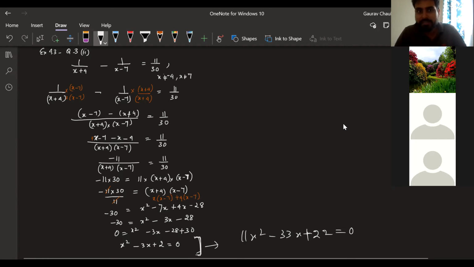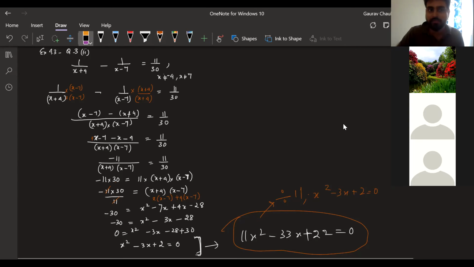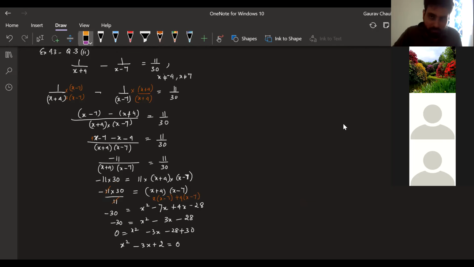You can do that also, but I'm just saying, Deepak, this equation can be simplified by dividing by 11. Even if you've reached here and did not cancel 11 earlier, now you can simplify it by dividing by 11, you will get x square minus 3x plus 2, right? Yes, sir. Okay, just making your further calculation a little smaller and simpler. But it will not be wrong if you have not simplified it. Only your work will be more.